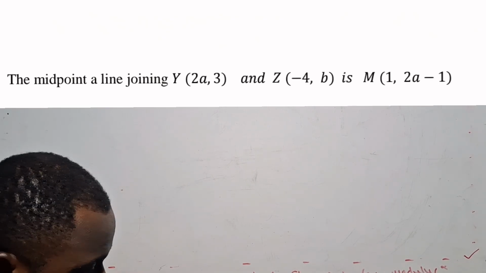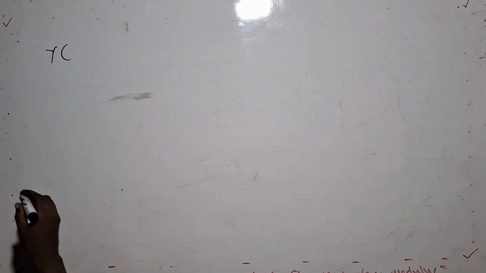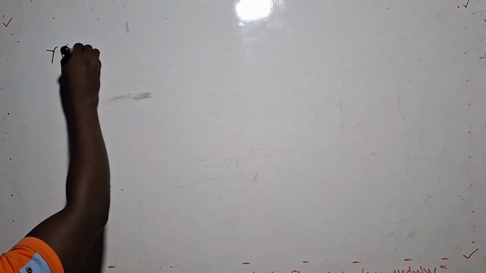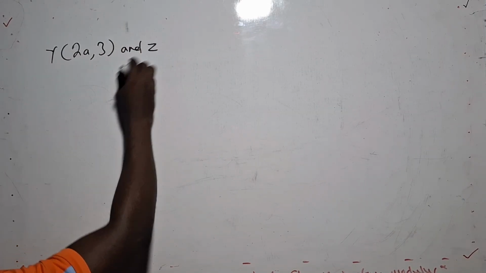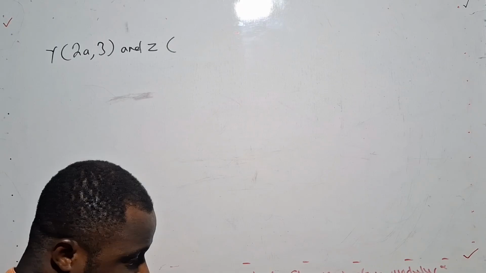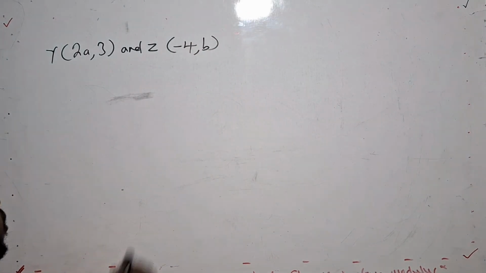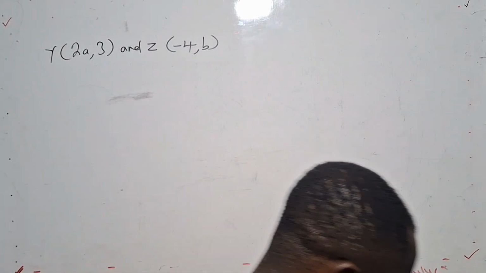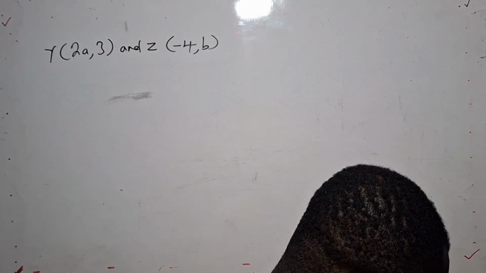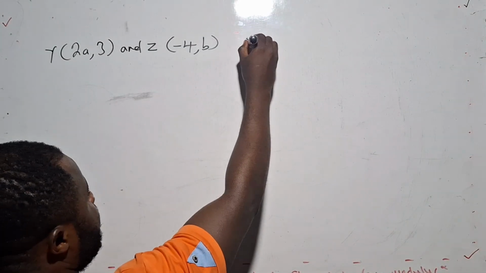The Y coordinate was given as (2a, 3), and Z was given as (-4b). So the midpoint of a line joining Y(2a, 3) and Z(-4b) is, so they've given us, M(1, 2a minus 1).